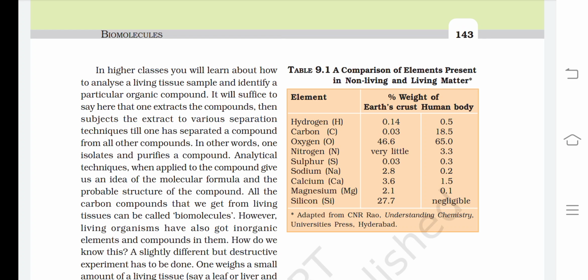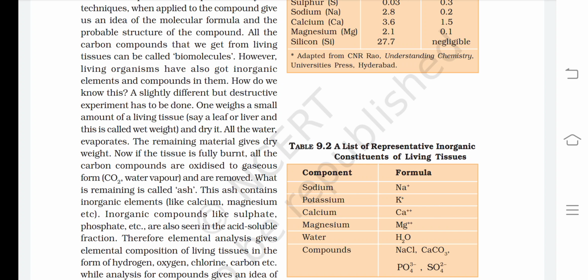Now, if the tissue is fully burnt, all the carbon compounds are oxidized to gaseous form, that is CO2 or water vapor, and are removed. What is remaining is called ash. This ash contains inorganic elements like calcium, magnesium, etc. Inorganic compounds like sulfate, phosphate, etc. are also seen in the acid soluble fraction.